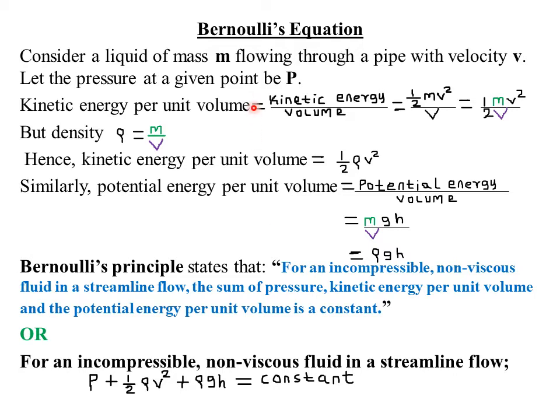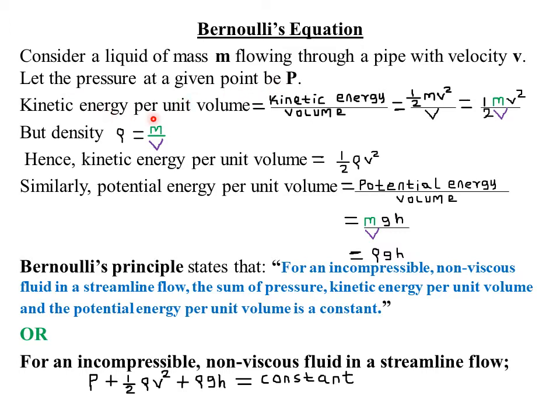So today we are looking at Bernoulli's equation, of course, which was discovered by a Swiss mathematician by the name Daniel Bernoulli. He was the same guy also behind the Bernoulli effect. So under this, we consider a liquid of mass m flowing through a pipe with velocity v. Then we let the pressure at a given point be P.